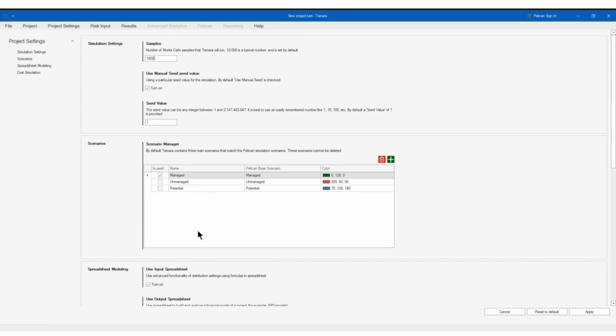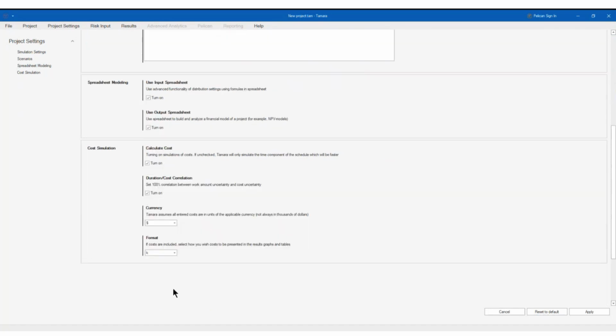That will be it. You have what we call the spreadsheet modeling that I'm going to show you in a minute, which lets you build these different distributions when you have special cases for the risks that are going to be applied to a task into a worksheet, which really expands the capabilities, and something that no other tool has, right? And if you like to have the cost estimation like this, you see, and if you want to have duration and cost correlation, you see, you want to have 100% correlation or not, what's the currency, what's the format, etc. Right? So these are the things that you can set up here in the project settings, right?